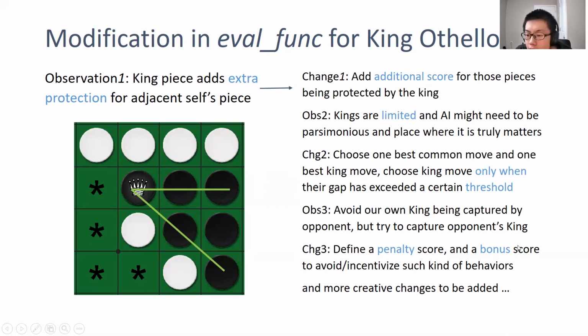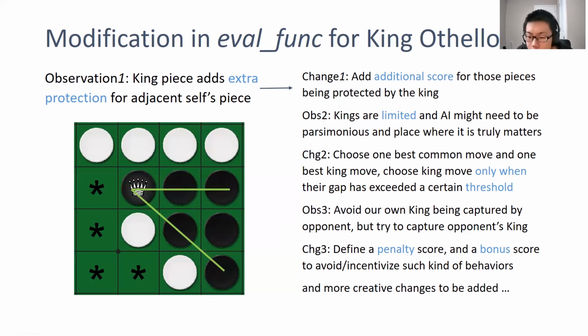On the other hand, if the king is placed on an advantageous position, like on the border, it might secure the border, so we add a different bonus score. So with this idea of penalty and bonus score, we teach the AI to try to avoid or to be incentivized about such kinds of behaviors.